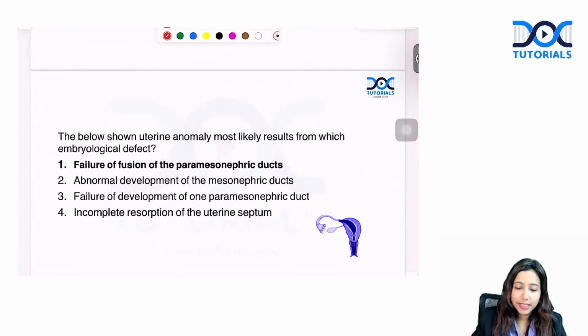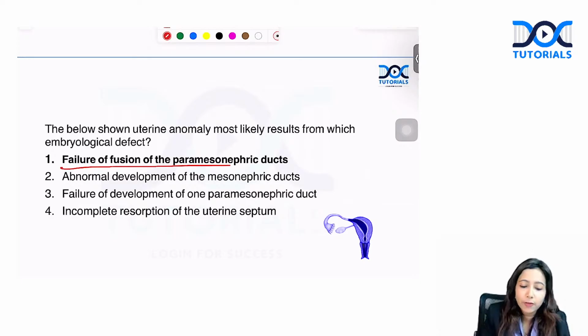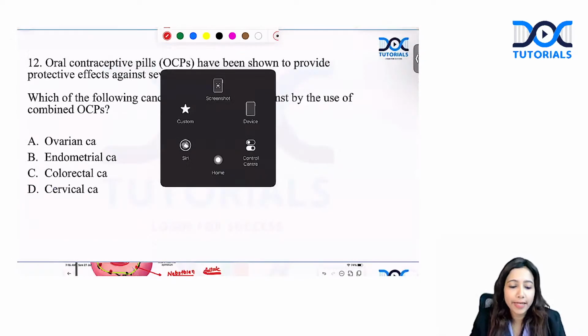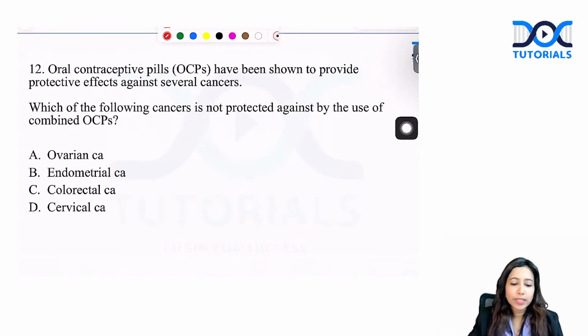Yes, this is another variation of the question which I again received from the students. They showed that this anomaly image was given in the question and they had asked about this. Yes, again the same answer, failure of fusion of the paramesonephric duct. Let's have a look at the next question.